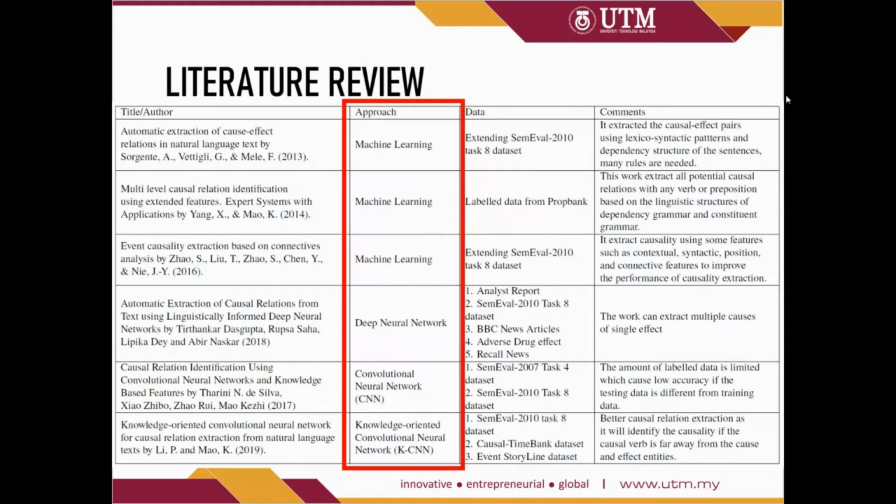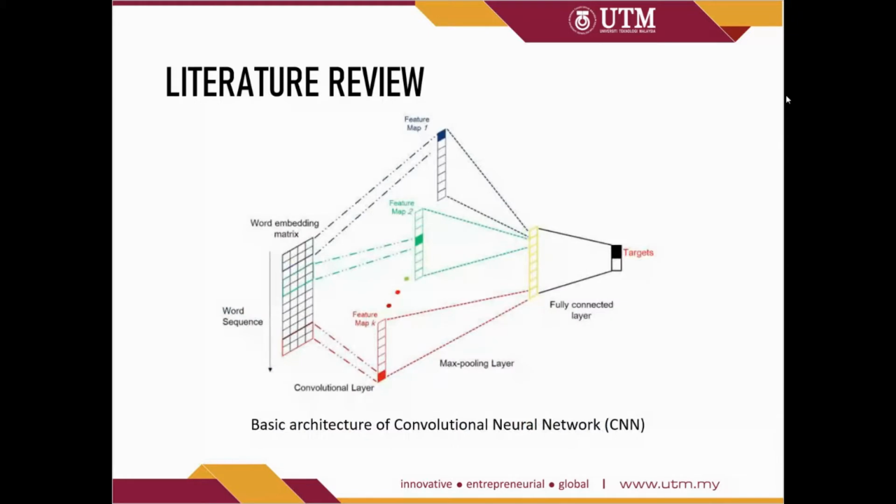Recently, some research shows that deep learning and convolutional neural network approaches can extract causal relations more accurately and perform well. Therefore, in this research, I decided to apply the CNN method to extract the causal relation. This is the basic architecture of a convolutional neural network, CNN, which involves layers such as the convolution layer, the pooling layer, and lastly the output layer, which is a fully connected layer.